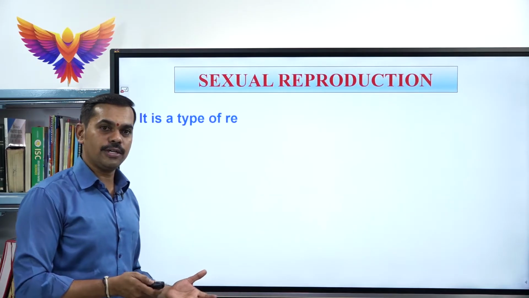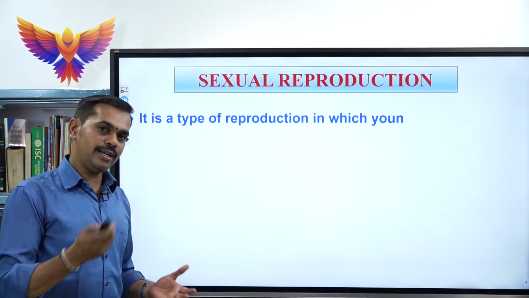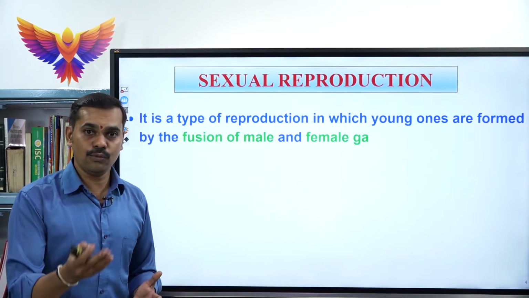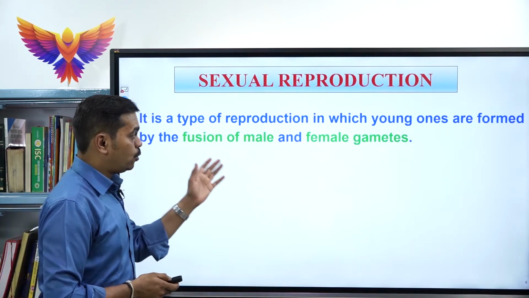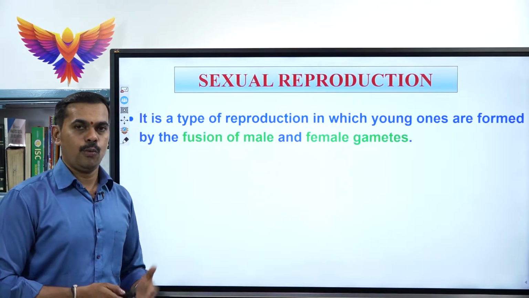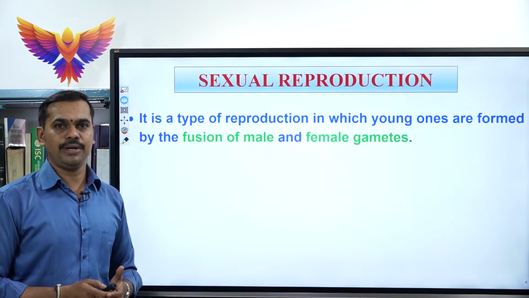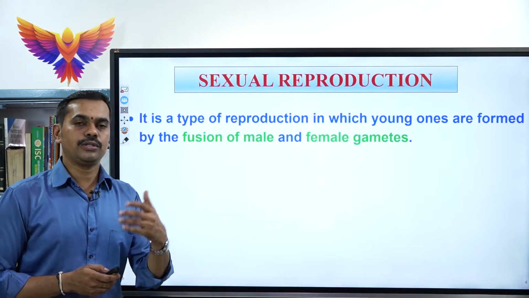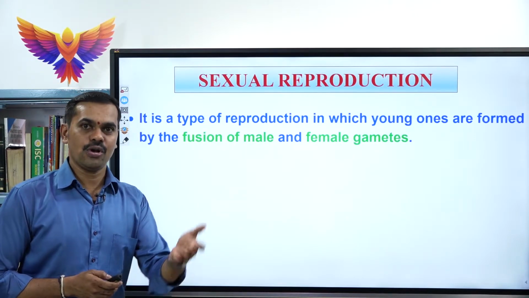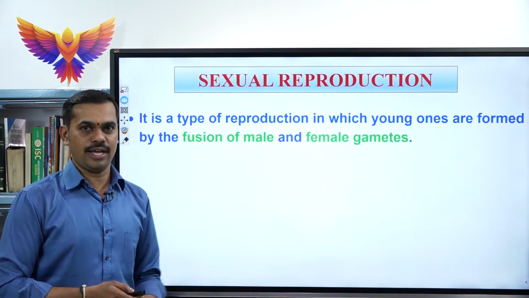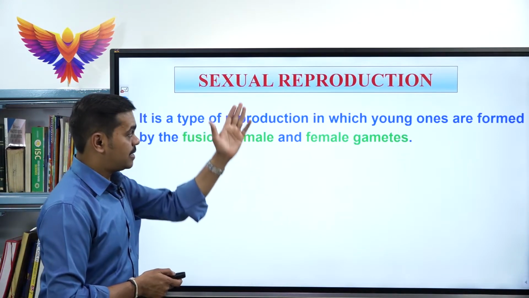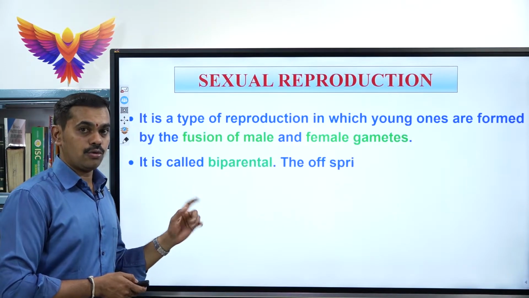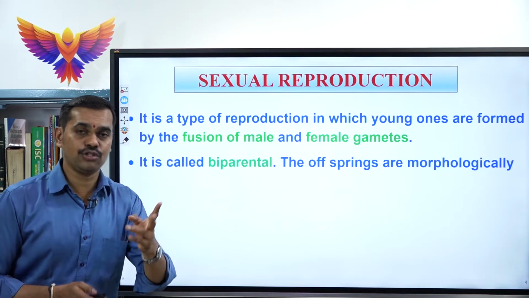As you all know, children, sexual reproduction is also a type of reproduction in which the offsprings or the young ones are formed by the fusion of male and female gametes. When the male gamete fuses with the female gamete, it leads to a zygote. Zygote undergoes cleavage, which produces cells, tissues, organ systems and a new organism. That is called sexual reproduction. See, it is also called biparental, because 2 parents are involved.